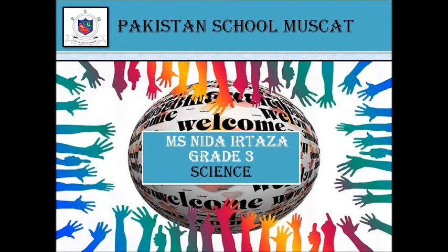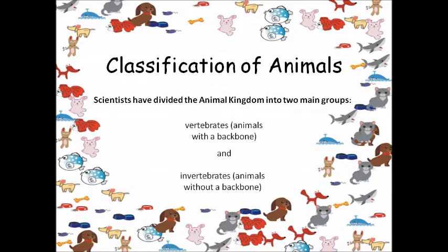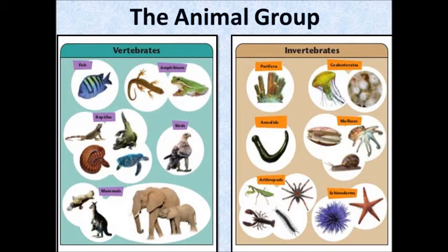I hope you all have read Unit 2, Types of Living Things, Animals, in which we study that animals can be put into a large group, that is the animal group. Then we can further divide this group into many smaller groups. But here we will discuss only two: animals with backbones or spine, like fish, frog, birds, human being, etc., and the other group of animals without backbones.